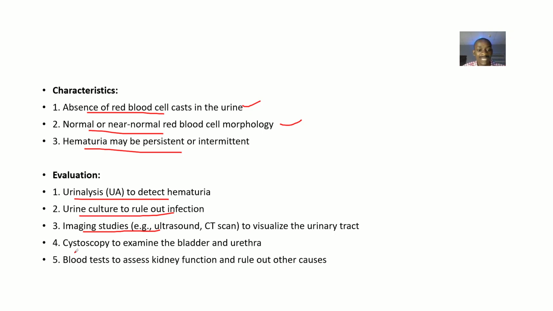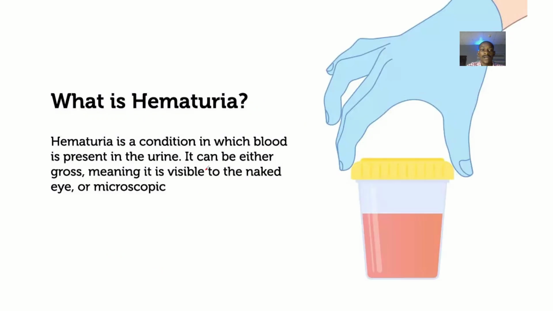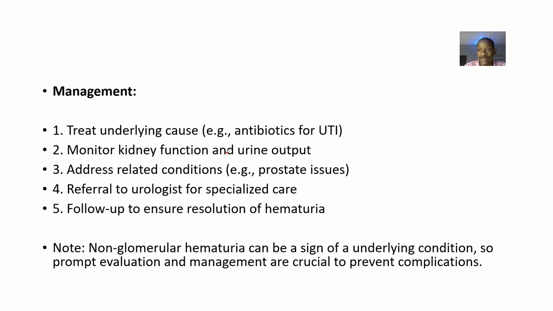You might want to do a cystoscopy just to examine the bladder and urethra. You might want to do blood tests just to assess kidney function and rule out other possible causes, right? So this answers the big question. What is hematuria? It's basically the condition in which blood is present in urine. It can either be gross, that means it is visible to you, or it could be microscopic, okay?